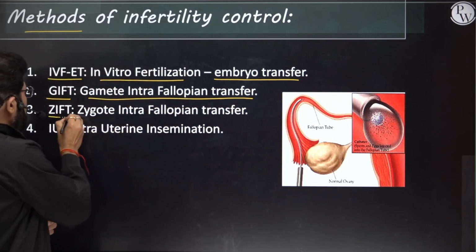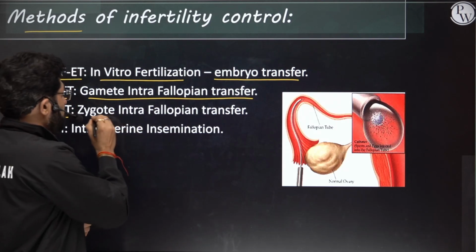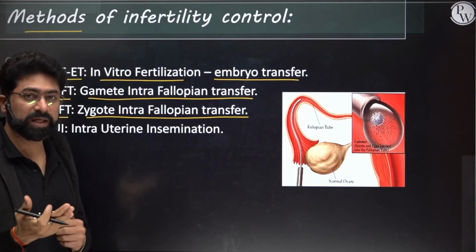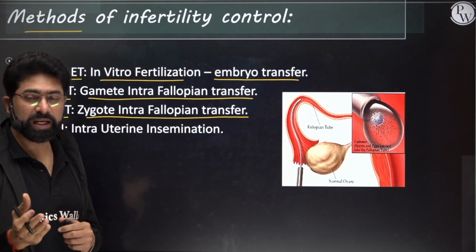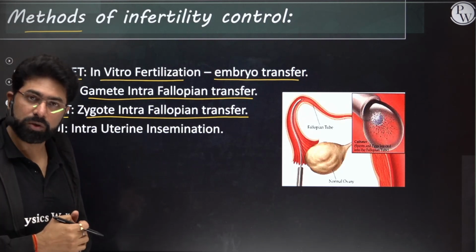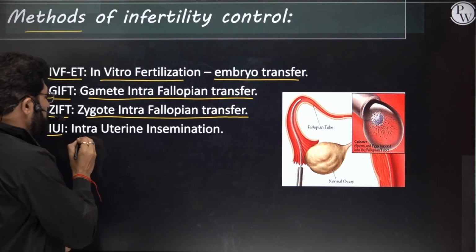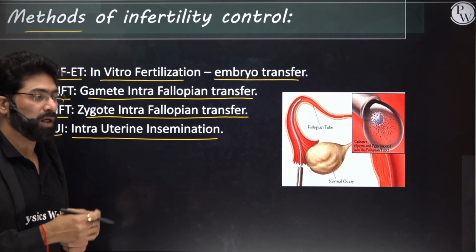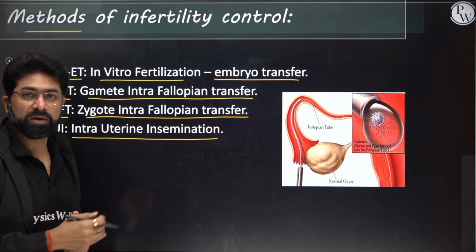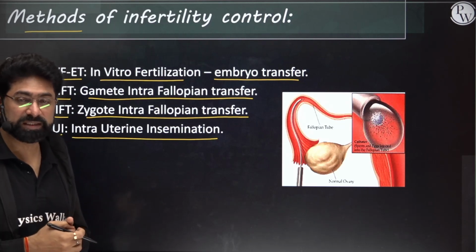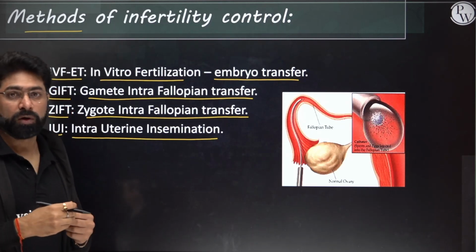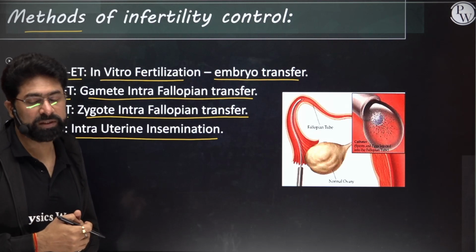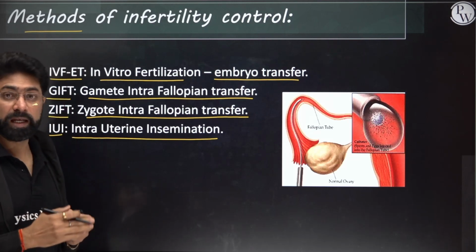Okay. Next is ZIFT. ZIFT is zygote intrafallopian transfer. As I told you, if it is more than 8 blastomeres, it is going to be implanted in the uterus, and if it is less than 8 blastomeres, it's going to be implanted in the fallopian tubes. Now next comes IUI, that is intrauterine insemination. That is sometimes called artificial insemination also. The semen is going to be inserted into the uterine region. That is a kind of artificial insemination. It is for those males who are impotent and not able to insert the semen inside the vaginal tract.